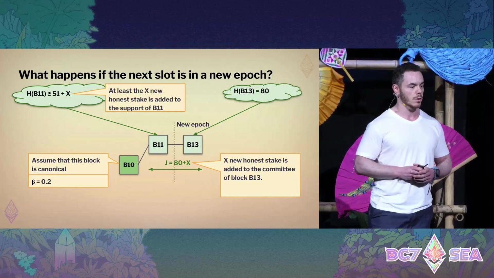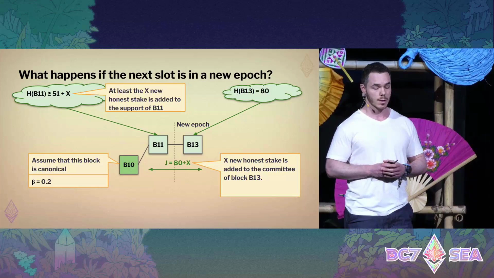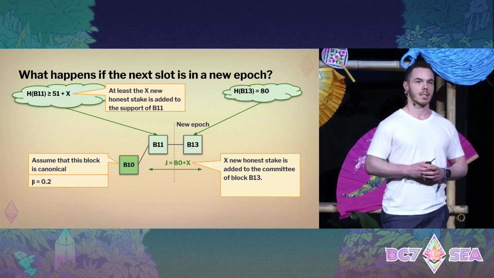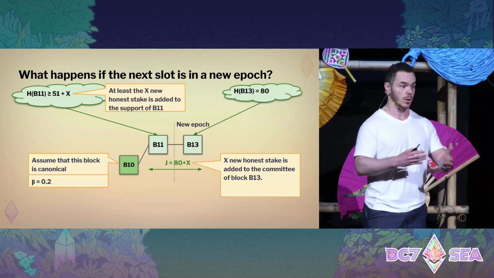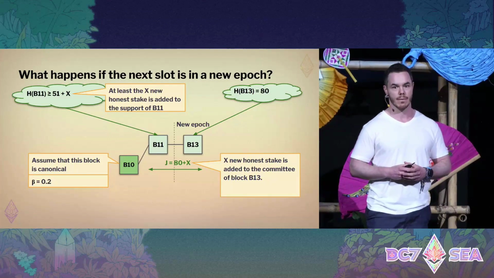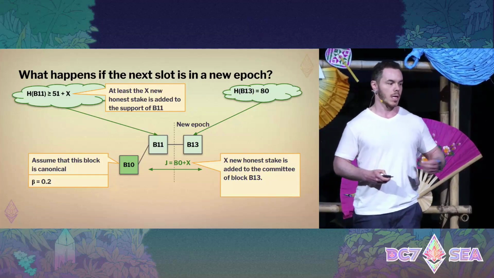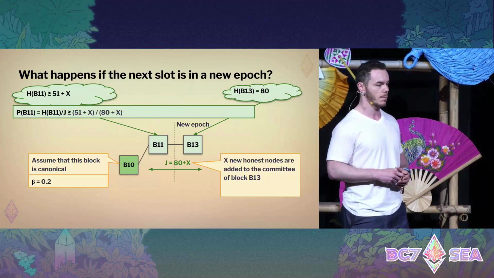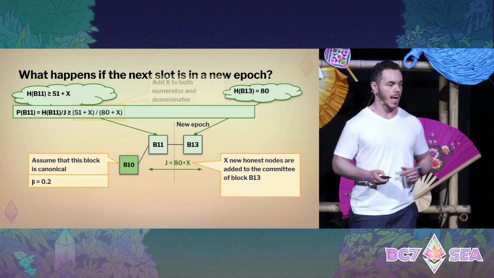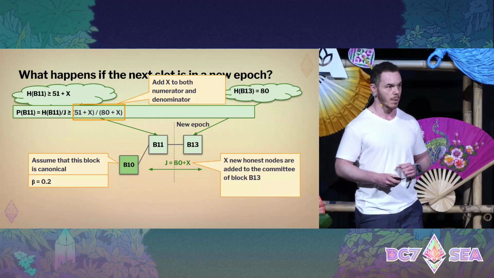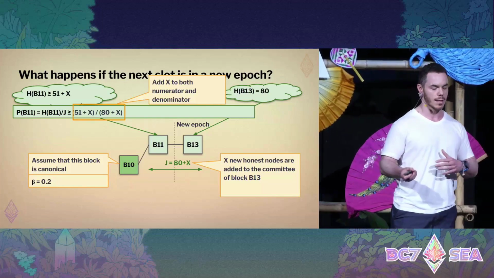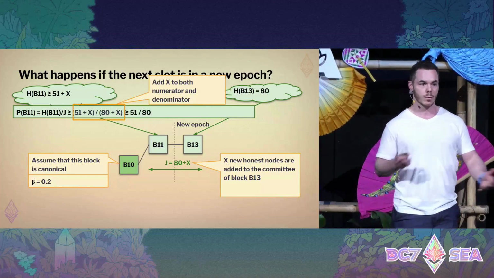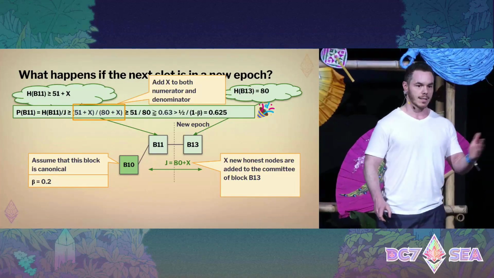So in the new slot, all the honest ones will vote in support of B13. And because X stake is new, they have not voted before, so the support for B11 will increase by X. Now, if you calculate P, it is 51 plus X over 80 plus X. Because X is added both above and below the line, and 51 is less than 80, we know this is larger than 51 over 80, which we already showed is larger than our target.